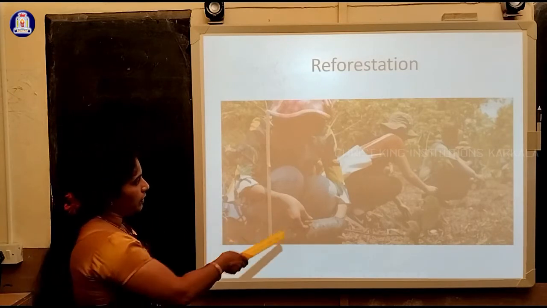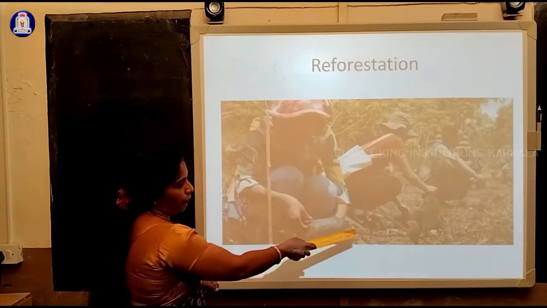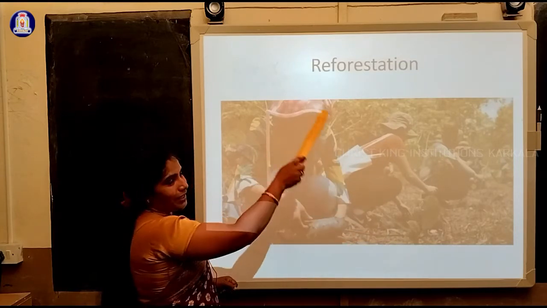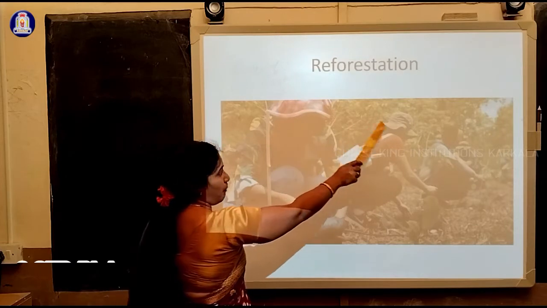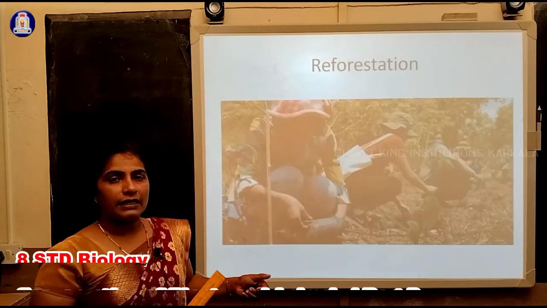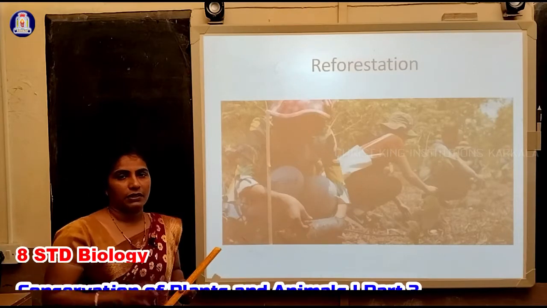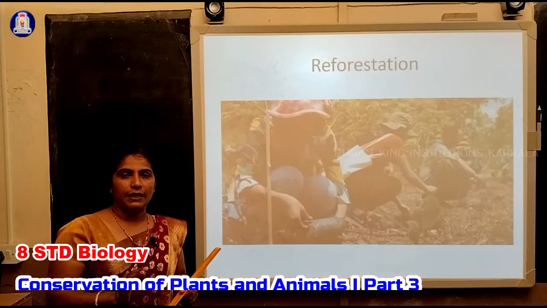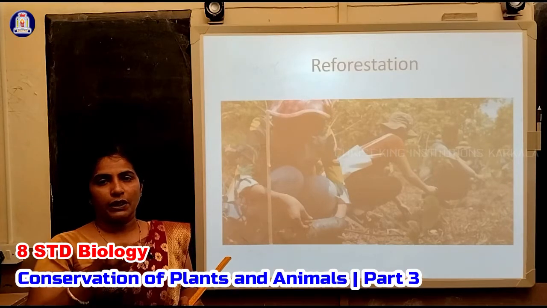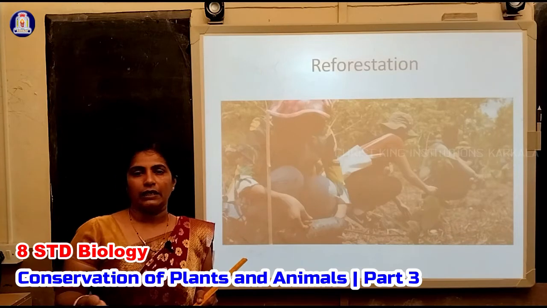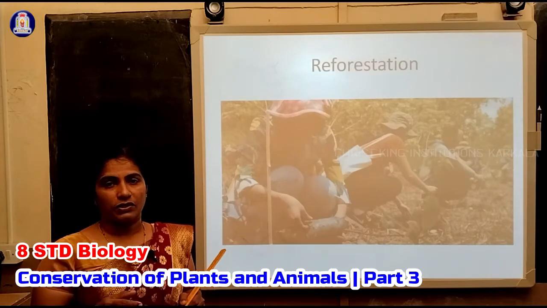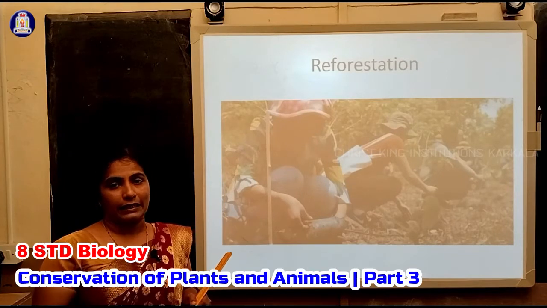You can observe here a process of growing plants in the whole forest itself, or in an area where plants were removed, and they are planting saplings again. What is this called? Reforestation. There are three terms we have studied. Afforestation is nothing but growing new saplings in an open area. It will turn into a forest in future days. That is called afforestation, growing a new sapling or plant.